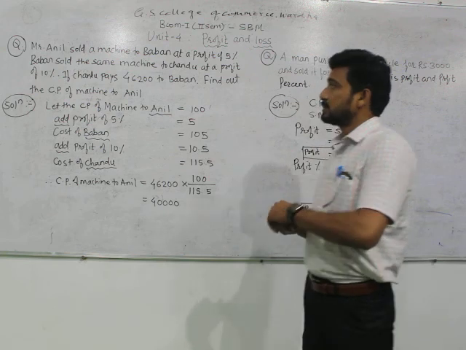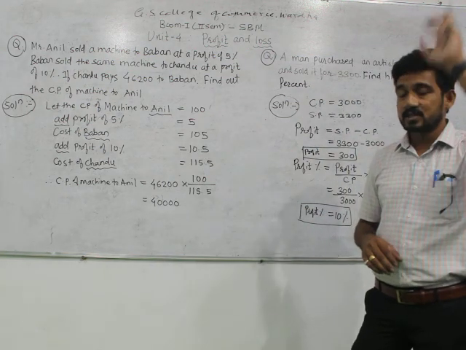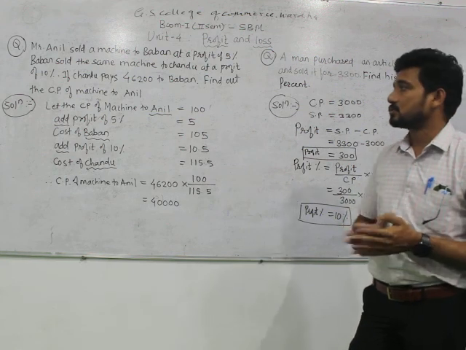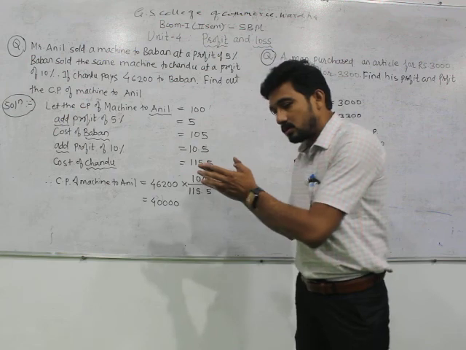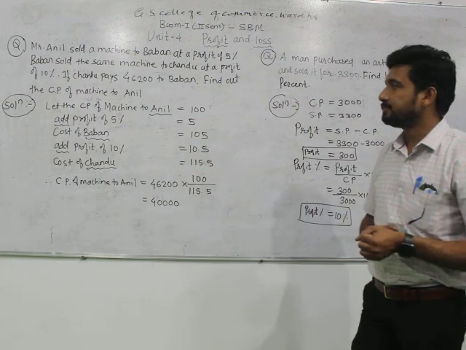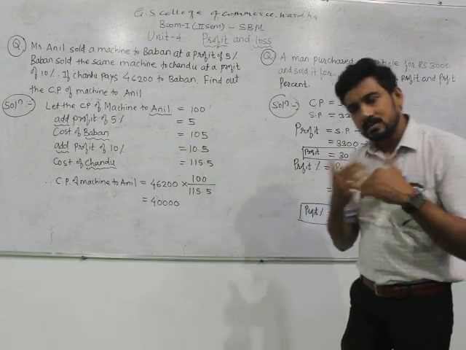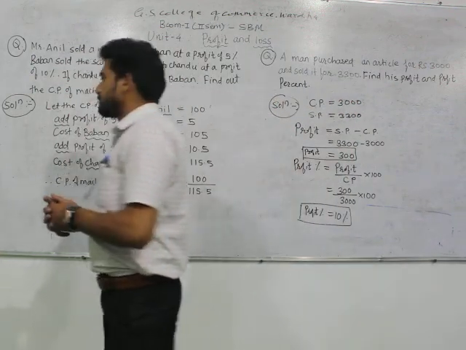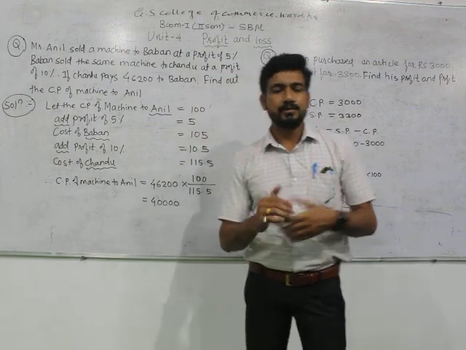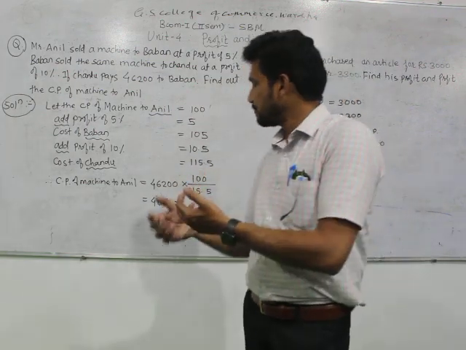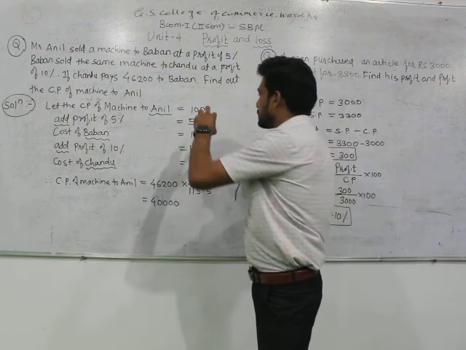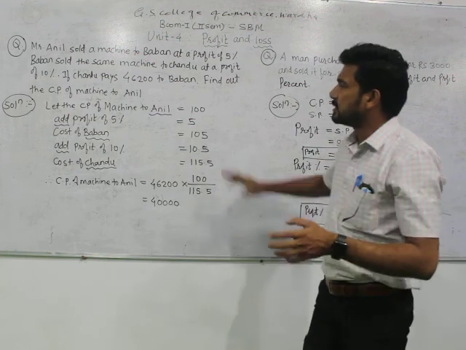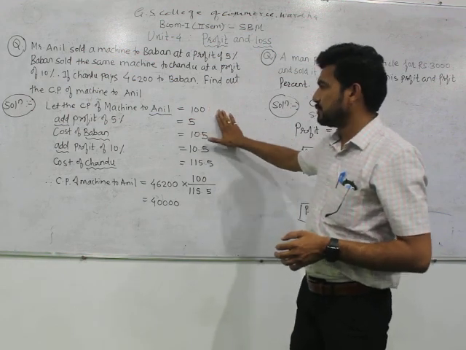Now what we have to find out is the cost price of the machine to Mr. Anil, the first person who is the origin of this transaction. So we just have to move backward. We will start from Mr. Anil. Let the cost price of the machine to Mr. Anil be rupees 100, because we don't know the price. So suppose the cost price of the machine to Anil is rupees 100.